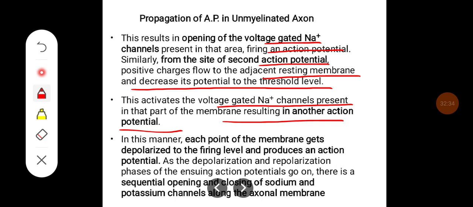In this manner, each point of membrane gets depolarized to the firing level and produces an action potential. As the depolarization and repolarization phases of ensuing action potentials go on, there is a sequential opening and closing of the sodium and potassium channels along the axonal membrane.